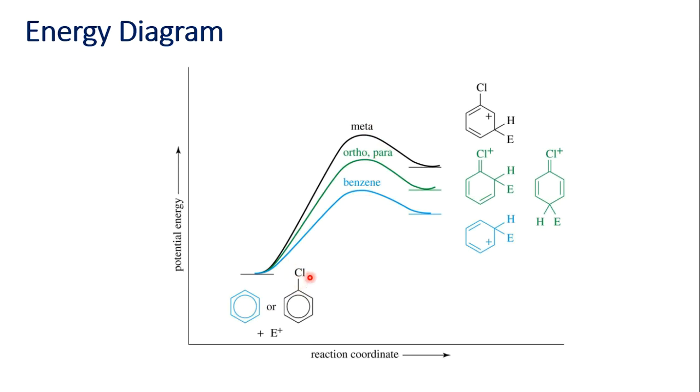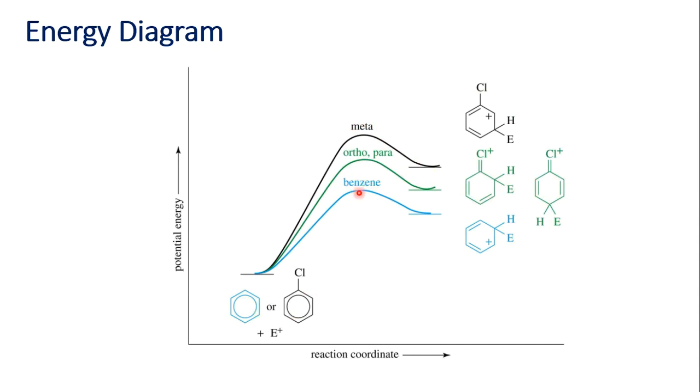Due to this deactivating property, the formed intermediates will have higher energy, because due to lower activity of this ring system, the electrons are less available. So to make these electrons available, more energy is required. Due to this, we get these high energy intermediates in case of chlorobenzene.